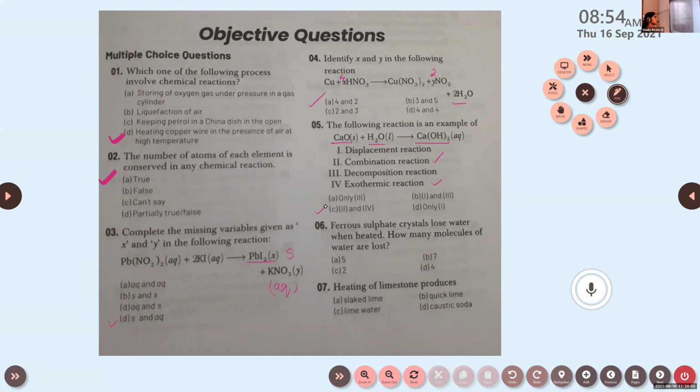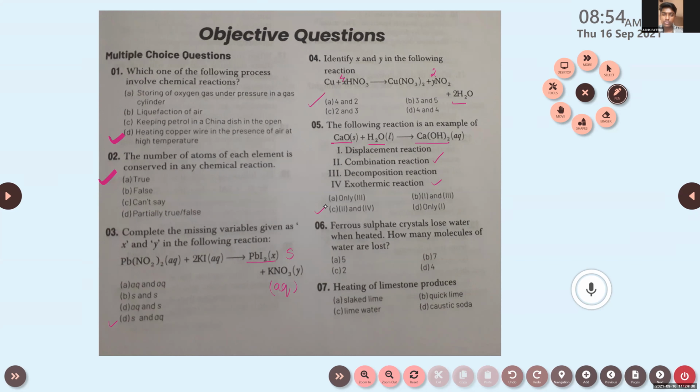Ferrous sulfate crystals lose water when heated. How many molecules of water are lost? So you think about the chemical formula of ferrous sulfate. That's from the 2nd chapter. Do you remember? FeSO4. Then along with that, there are certain water molecules.